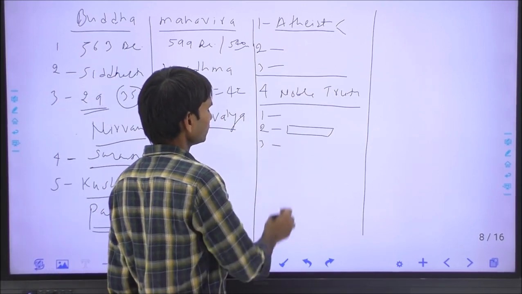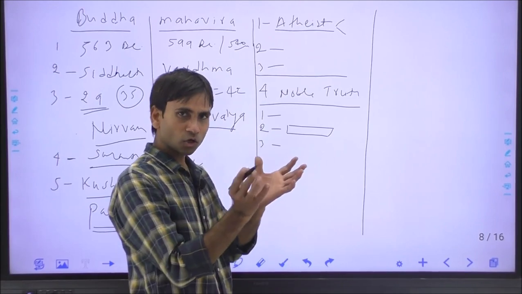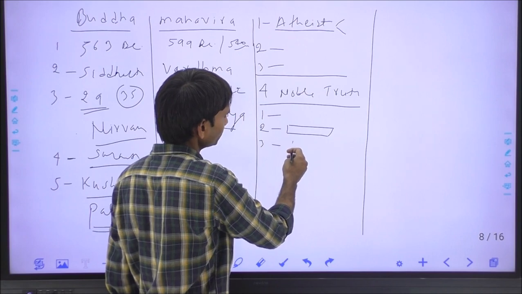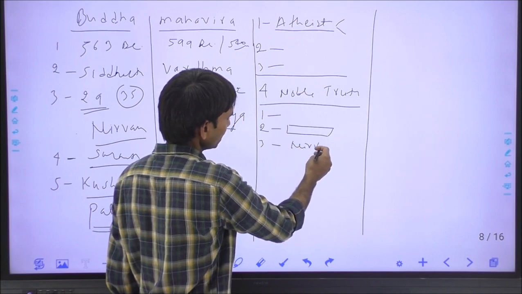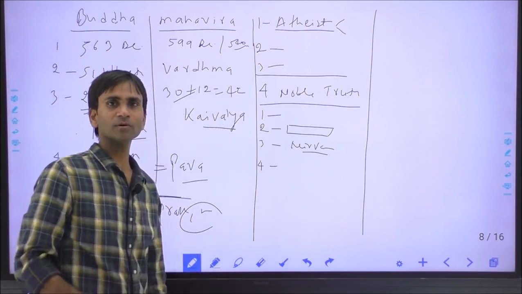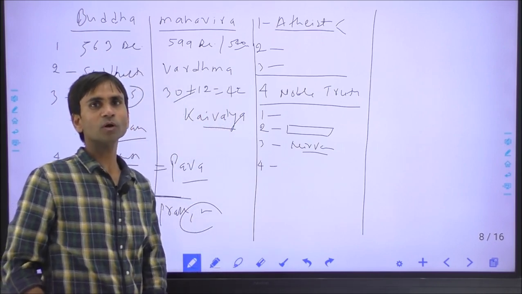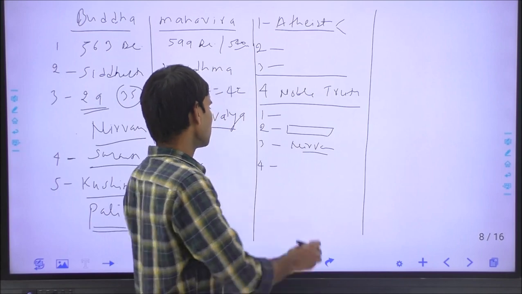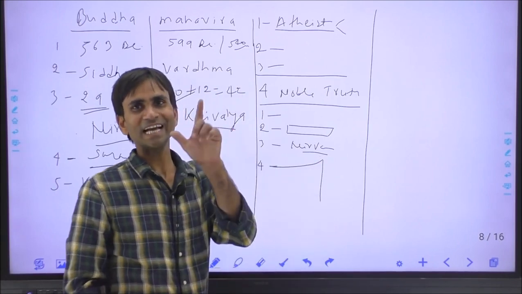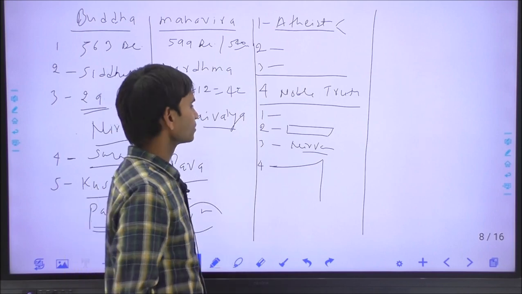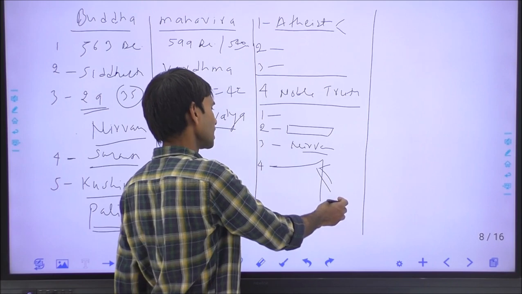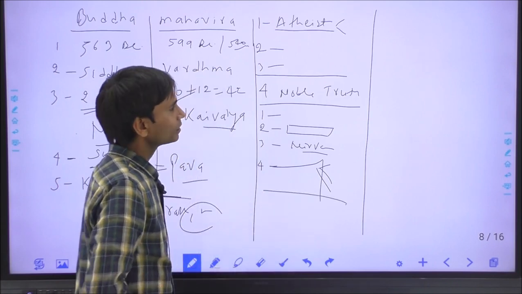Third, how can we end the cause of sorrow, where he derived the theory of Nirvana, the salvation. The fourth noble truth is the eightfold path, Ashtangik Marg, through which he derived the three jewels, three ratna of Buddhism: Pragya, Seal and Samadhi.